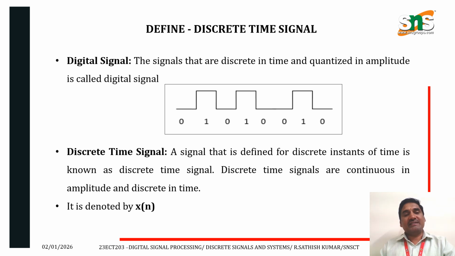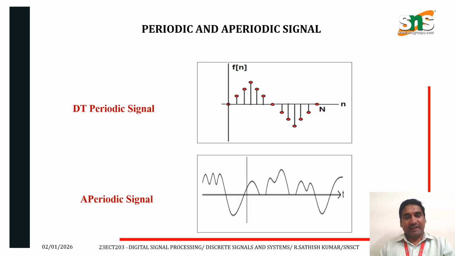Next one, define discrete time signal. First, what is meant by digital signal? Digital signals are discrete in time and quantized in amplitude. It can be represented by zeros and ones. A discrete time signal is defined for discrete instants of time. Discrete time signals are continuous in amplitude and discrete in time. It is denoted by x of n.